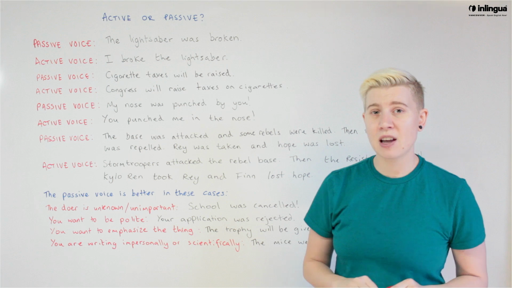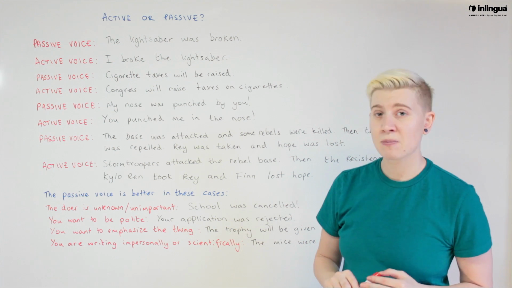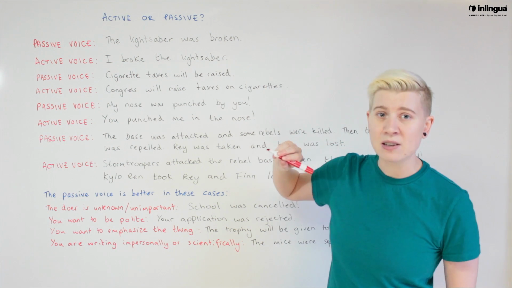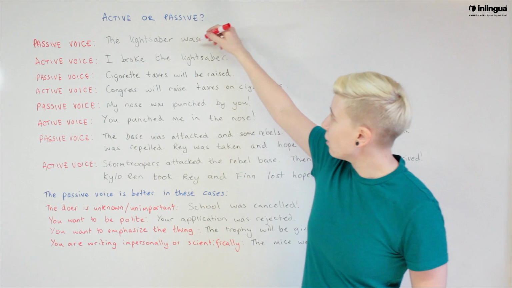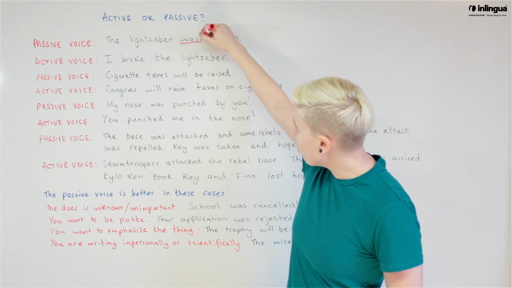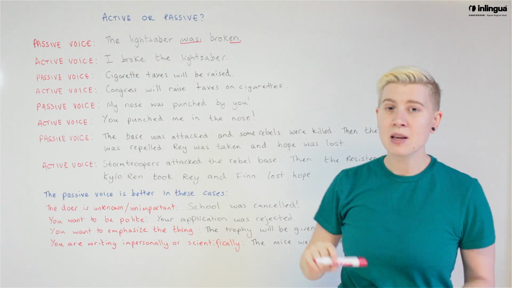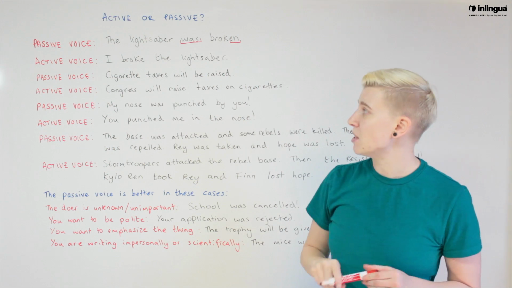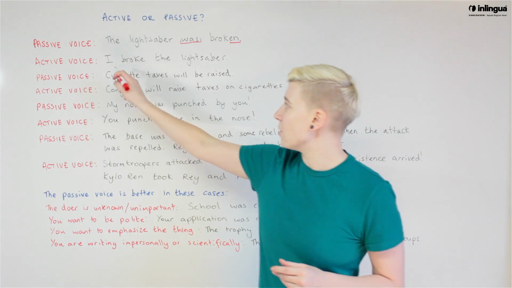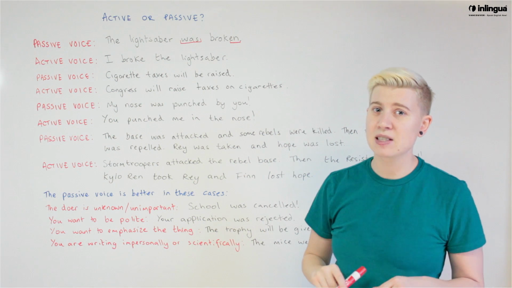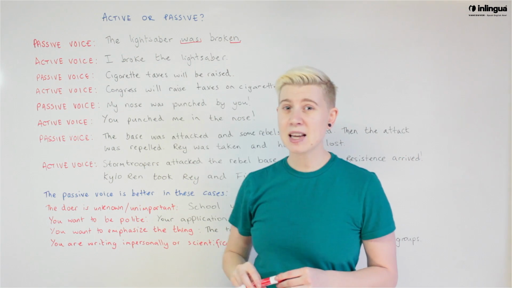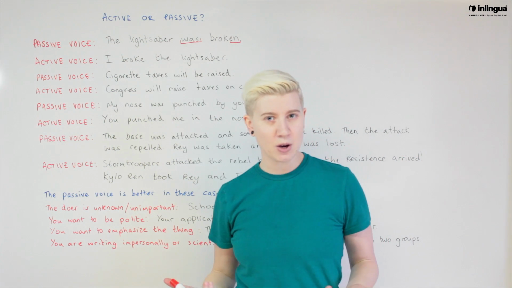Passive voice: the lightsaber was broken. So here we have our verb on the end, broken, and you'll notice that we've got this word was in front of it. And we're using the past participle. If we want this sentence to be in the active voice, we focus on the person. I broke the lightsaber. The lightsaber was broken. By who?